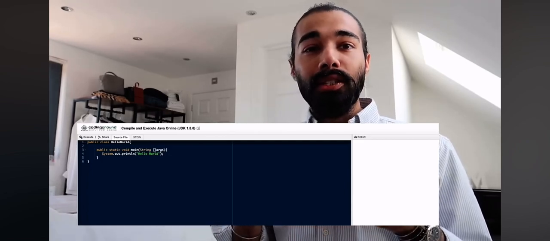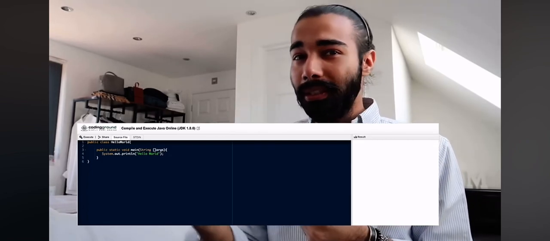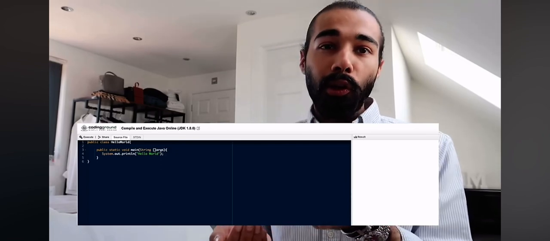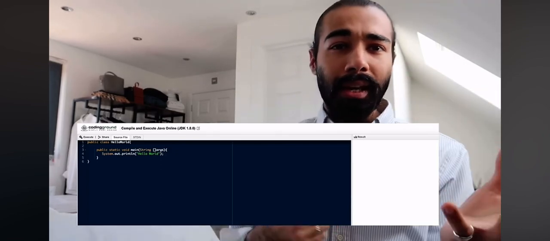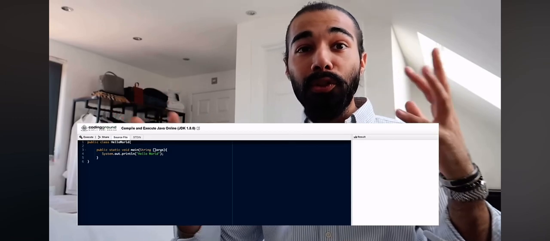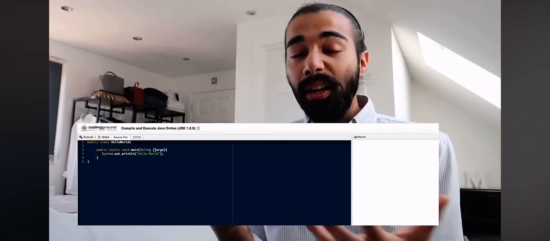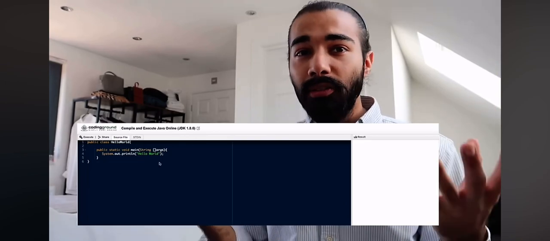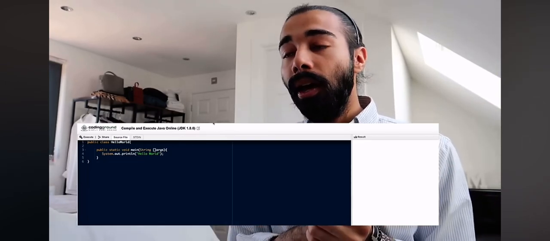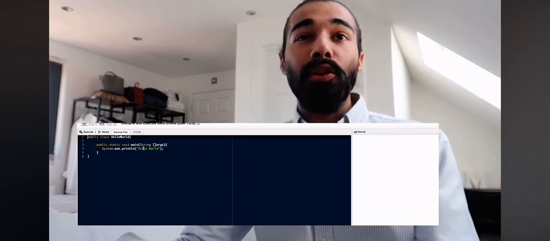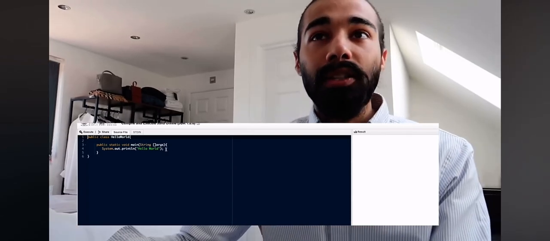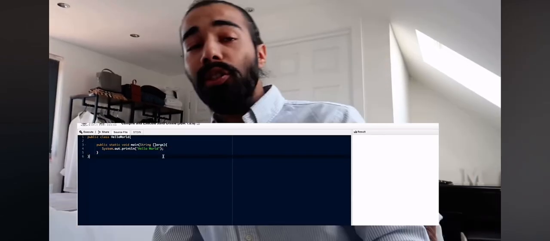So each language has its own syntax. In some languages you put semicolons after every line, and in some you don't. In some you write if then, in some you just write if in brackets. So there's a lot of confusion amongst different languages. I would recommend you just pick one. Java and Python are generally simpler ones to begin with, and take a go. So what I'm going to do is compile this in Java. This is just an online Java compiler. When you run a program, your main class is what runs.